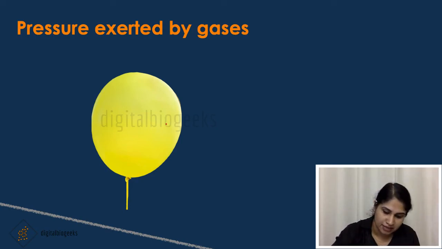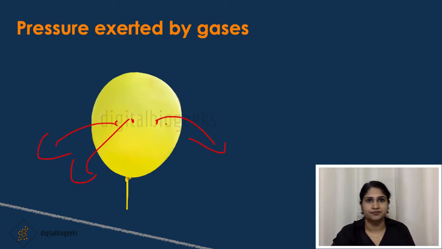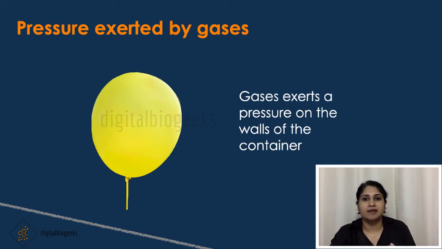The air will escape through all these holes. From this, we can conclude that air exerts pressure in all directions. Gases exert a pressure on the walls of the container.